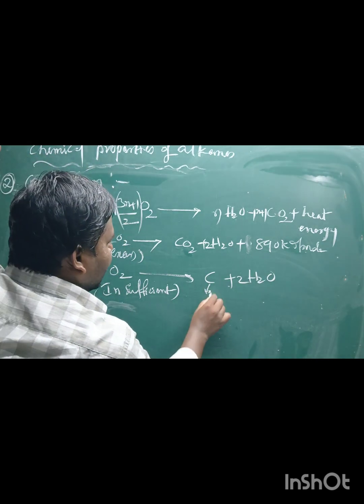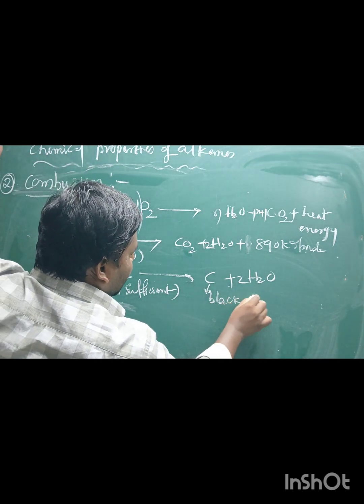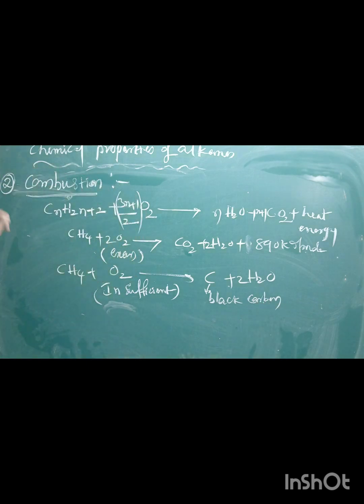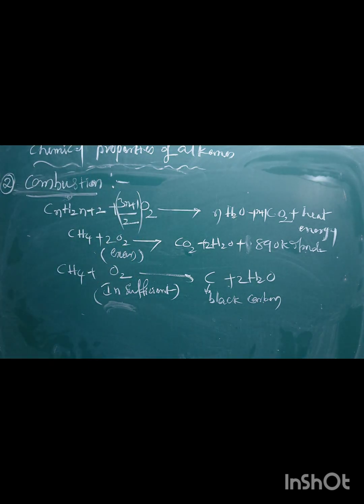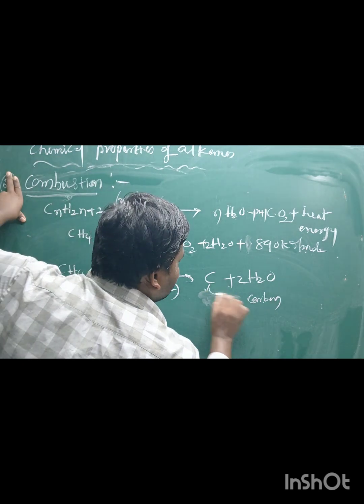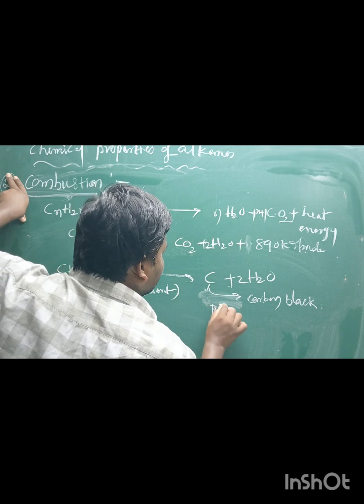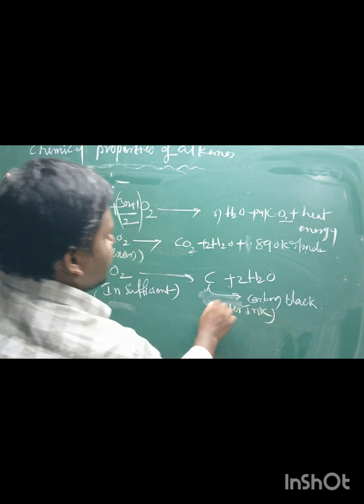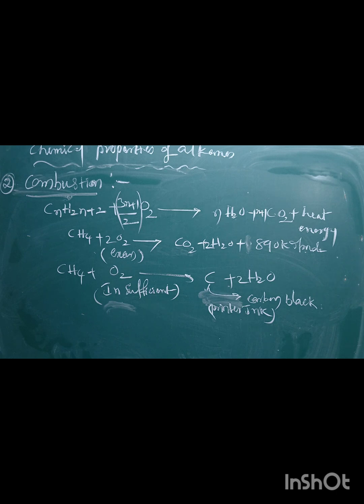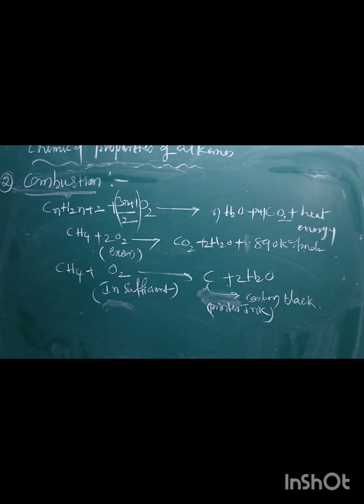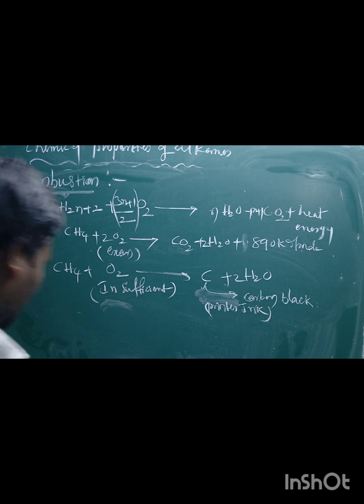This carbon black is used in the manufacture of printer ink, and it is also useful for filters, etc. This is the information about the second chemical property.